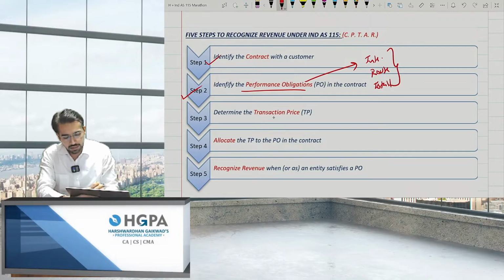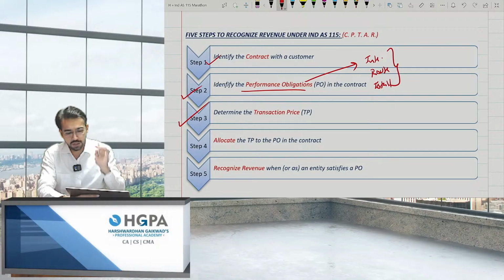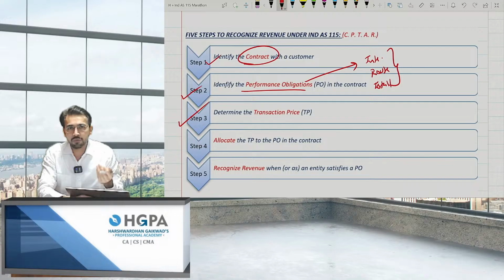Next is determine the transaction price. What was the transaction price? It was 15,000, but each and every time the market price itself is not the transaction price. Why? I'll give you the example later on, right? So the third point is you have to determine the transaction price. First of all, whatever the contract was, whether it may be written or oral, implied also. Next is what are the performance obligations you have to fulfill. Third is what is the transaction price, right?